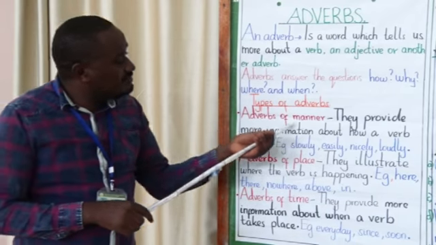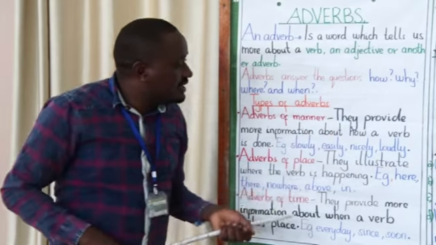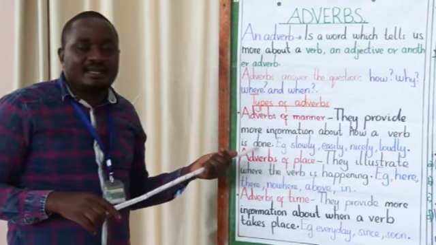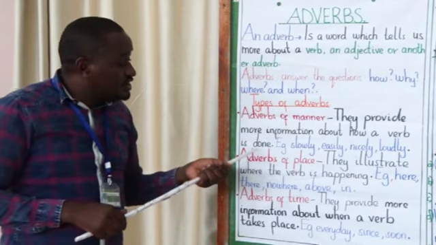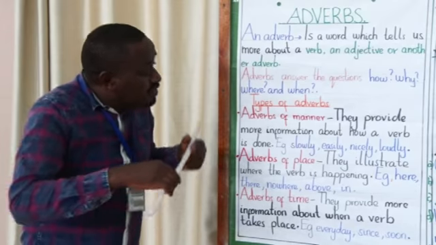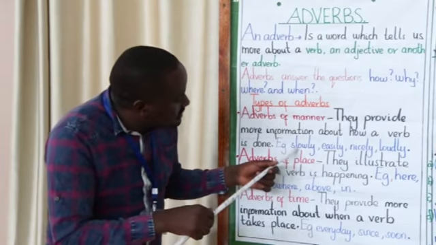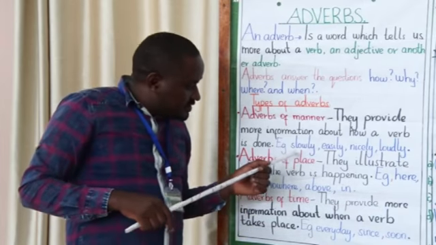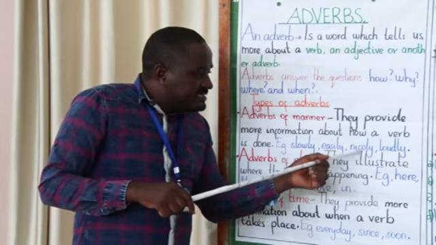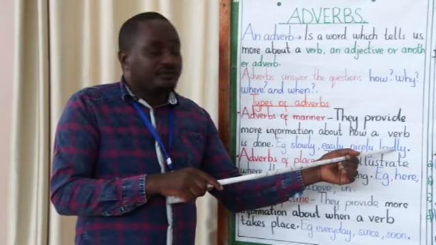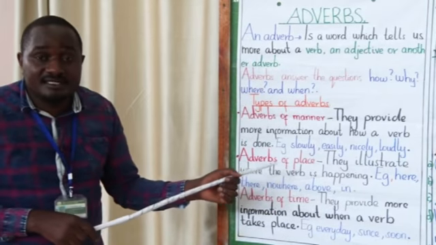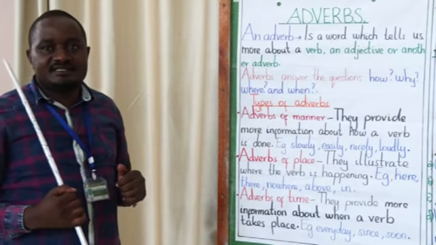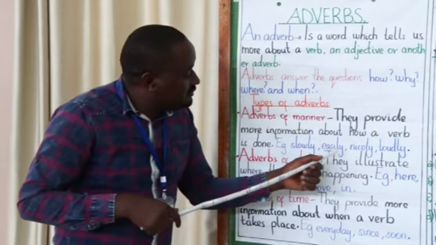Adverb number 1, adverbs of manner. They provide more information about how a verb is done. It shows how. It modifies the verb. For example, slowly, easily, nicely, loudly. For example, we can make a sentence. You can say that Monica sings nicely.